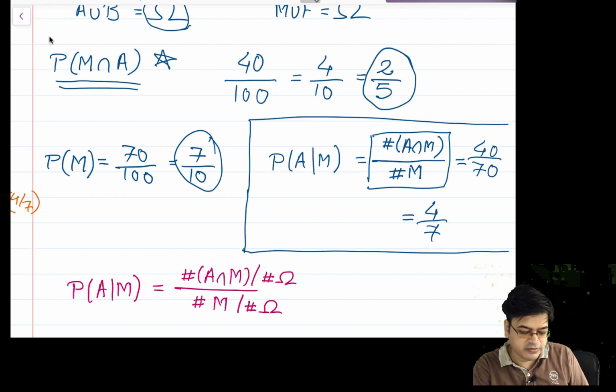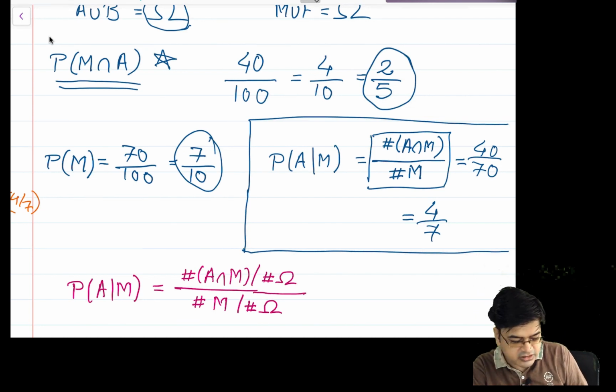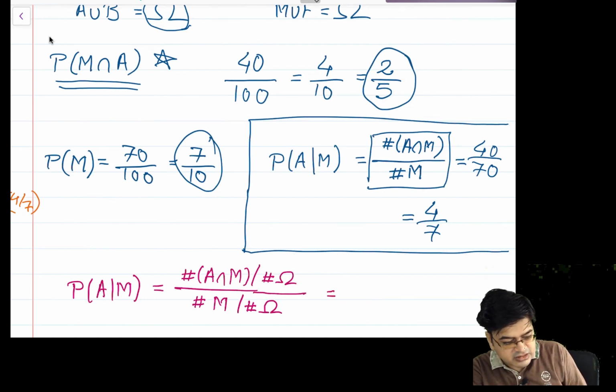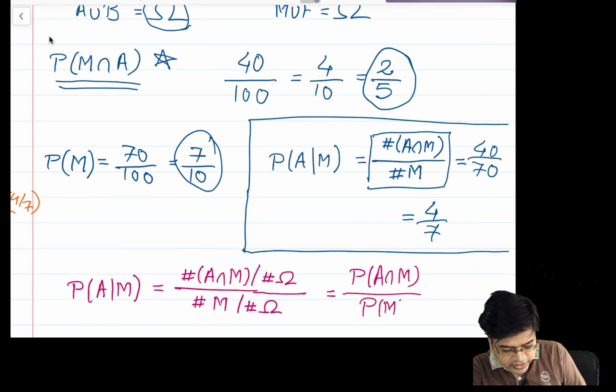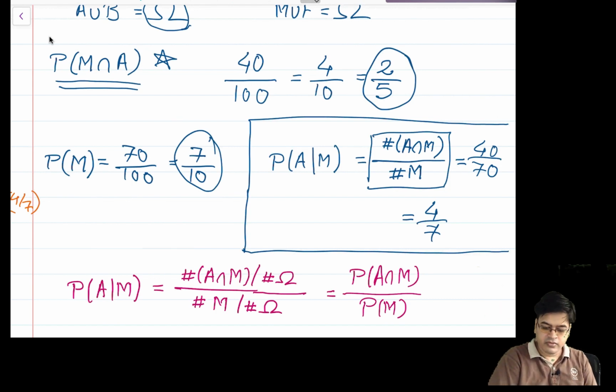What will this reflect? It actually reflects the way we have done it. It is probability of A intersection M upon probability of M.